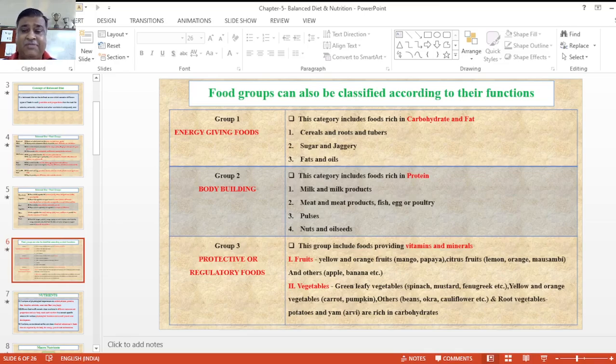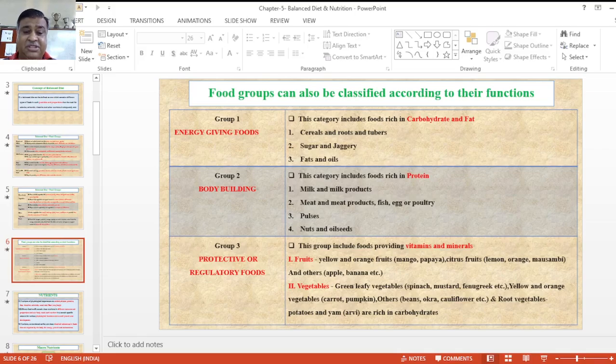After that, bodybuilding foods, basically where weight lifters, where heavy weight quantity is required, and combined types of sports require proteins. Protein contains nitrogen, carbon, hydrogen and oxygen, and also the nitrogen content in protein. That's why they are present in milk and milk products. After that, meat and meat products, like fish, egg and poultry. Next are pulses, different types of dals, different types of nuts and oil seeds.